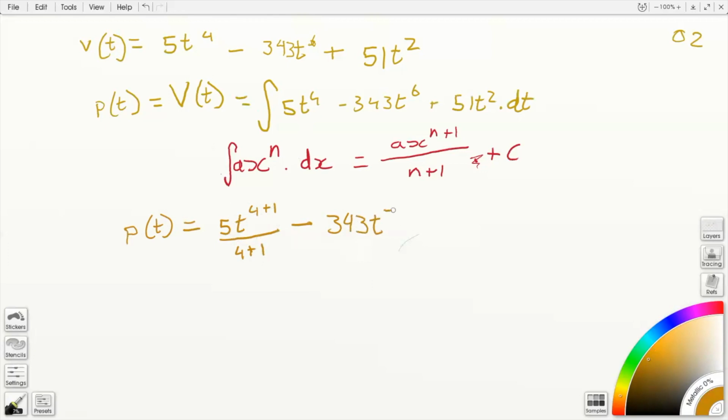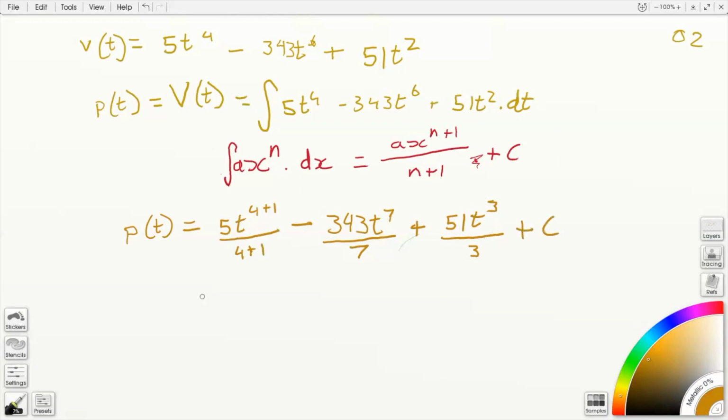Here I'm skipping that step, see? 6 plus 1 is 7, and it just goes over 7. Definitely never mix it like I just did. And then 51t, once again I'm just going to skip it, 2 plus 1 is 3, over 3.